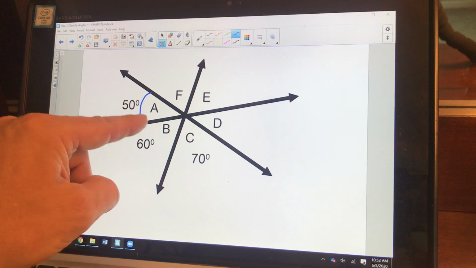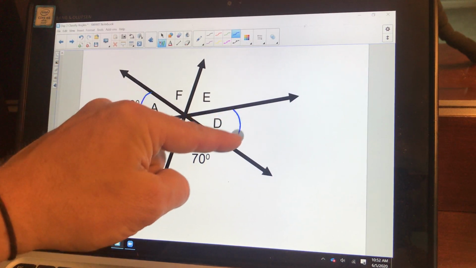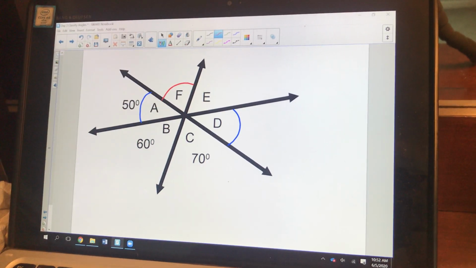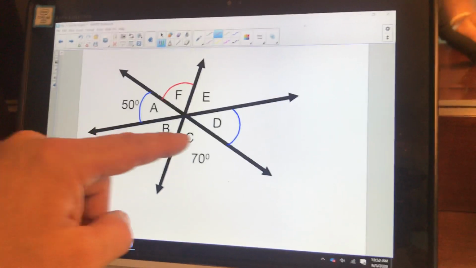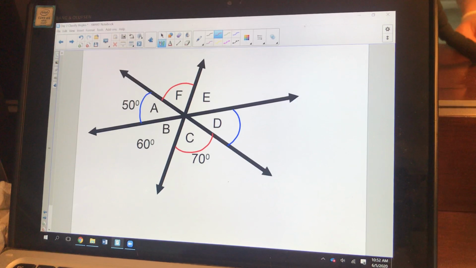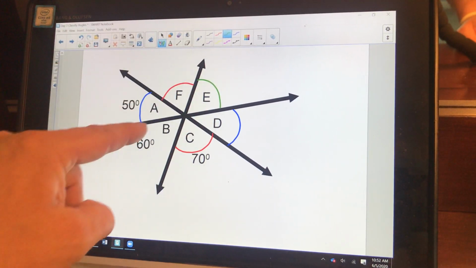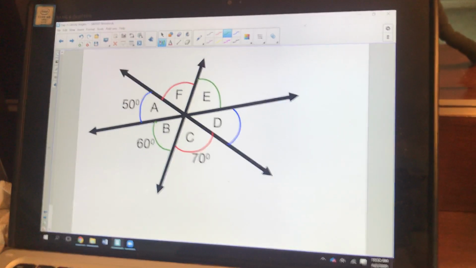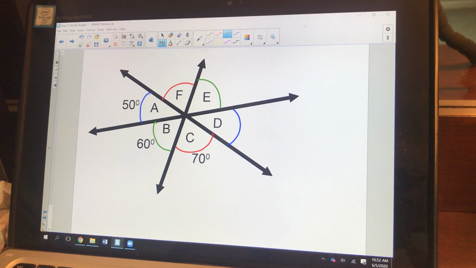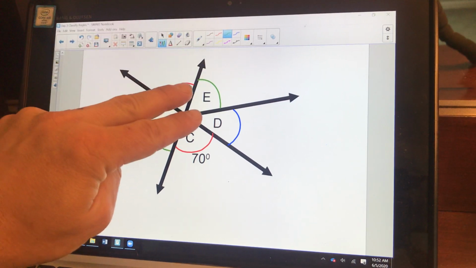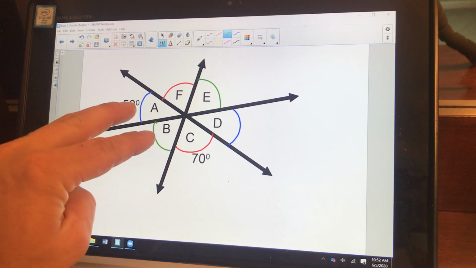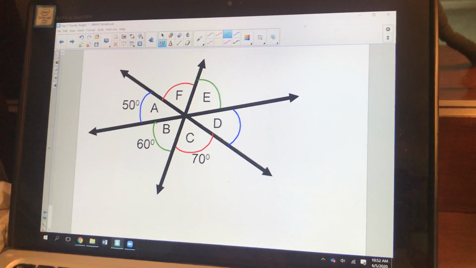Well, A is opposite. Let me see if I do this right. A and D are vertical angles. How about F? F is vertical to C. And E is vertical to B. Now, let's see if we can figure out some that are adjacent. Who is adjacent to each other? Next to each other. That means AF, F and E, D and E, DC, BC, and AB. All of those pairs are adjacent to each other.